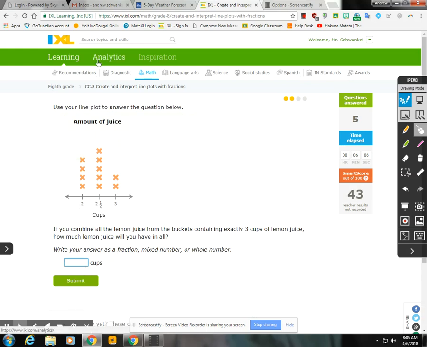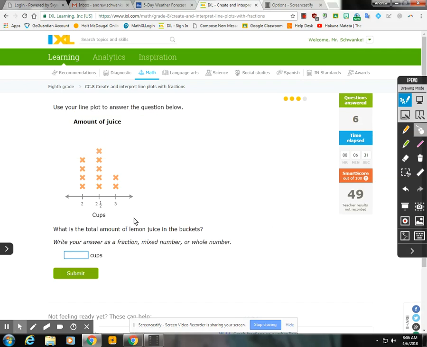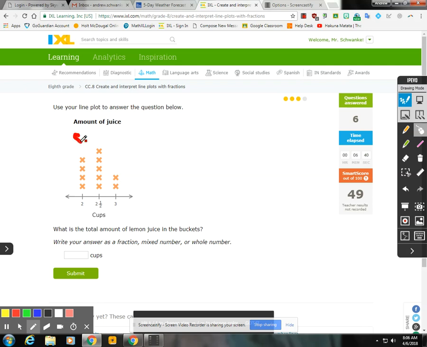Now, for the next one, it's the same line plot, the amount of juice. If you combine all the lemon juice from the buckets containing exactly 3 cups of lemon juice, how much lemon juice will you have in all? Well, you need to combine all of these. Well, this one represents 3 cups, and that represents 3 cups. So 3 plus 3 is 6. So there's 6. The next one, what is the total amount of lemon juice in the buckets? Well, you need to add them all up. So this is 2 plus 2 plus 2 plus 2. Well, that would be, for this one, it would be 8.